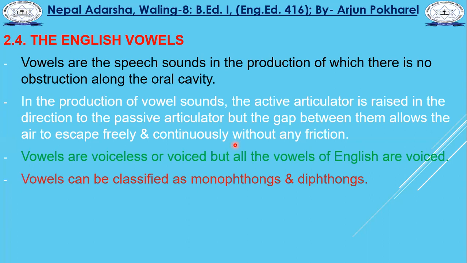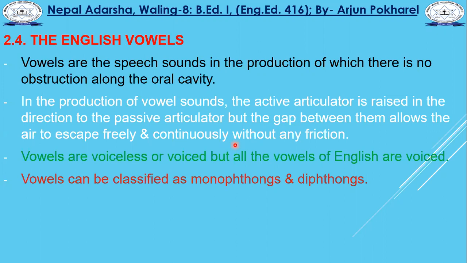Monophthongs are pure vowels. There is only one vowel phoneme used in monophthongs. But diphthongs are not pure vowels; there is a combination of two vowel phonemes. For example, the word high, H-I-G-H.